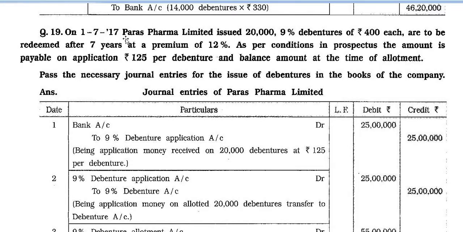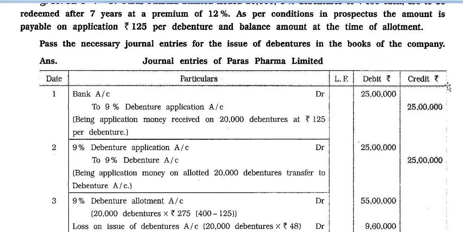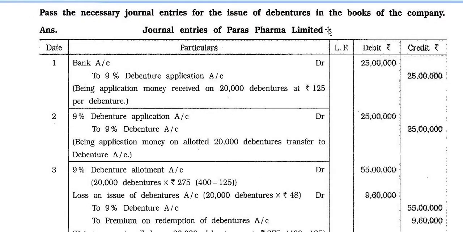On 1/7/2017, Paras Pharma Limited issued 20,000 9% debentures of rupees 400 each, to be redeemed after 7 years at a premium of 12%. As per conditions in the prospectus, the amount is payable on application rupees 125 per debenture and the balance amount at the time of allotment. Pass the necessary journal entries for the issue of debentures in the books of the company. Answer part. Journal entries of Paras Pharma Limited.